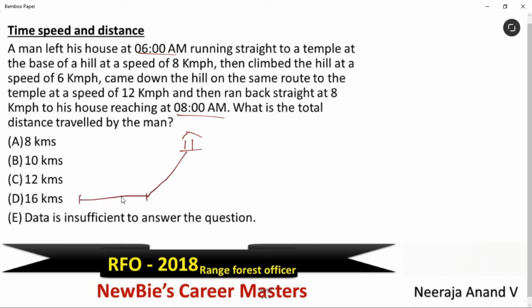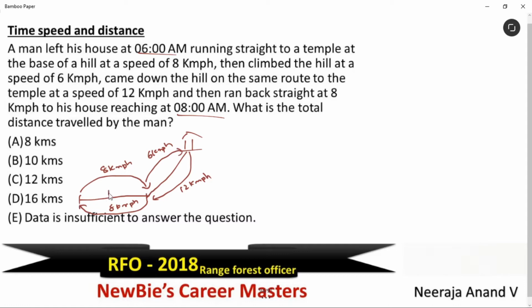What the man is doing is, from this point to this point, he is traveling at 8 km per hour. From this base to the top, he is traveling at 6 km per hour. But while coming back from the top to the base, he is traveling at 12 km per hour, and from this base to his place, 8 km per hour. Am I clear? They're asking for the total distance traveled by the man.